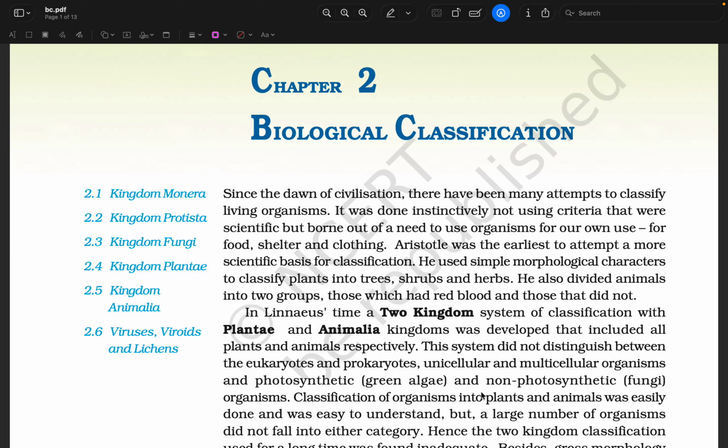Chapter 2: Biological Classification. Since the dawn of civilization, there have been many attempts to classify living organisms. It was done instinctively, not using criteria that were scientific but born out of a need to use organisms for our own use, for food, shelter, and clothing. Aristotle was the earliest to attempt a more scientific basis of classification. He used simple morphological characters to classify plants into trees, shrubs, and herbs. He also divided animals into two groups, those which had red blood and those that did not.